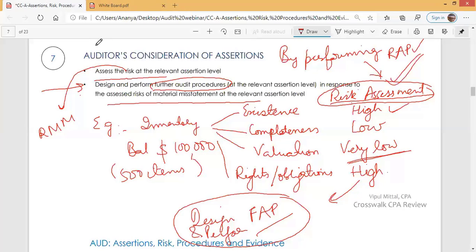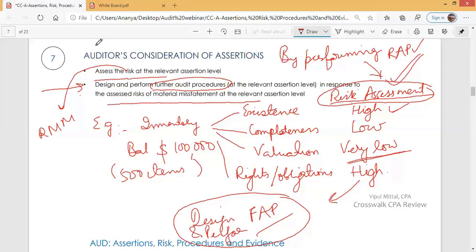So again, how does the auditor consider assertions? The auditor assesses the risk at all the relevant assertions. The auditor is not concerned about irrelevant assertions. The auditor assesses risk for all the relevant assertions. How does the auditor assess risk regarding all the relevant assertions? By performing risk assessment procedures.